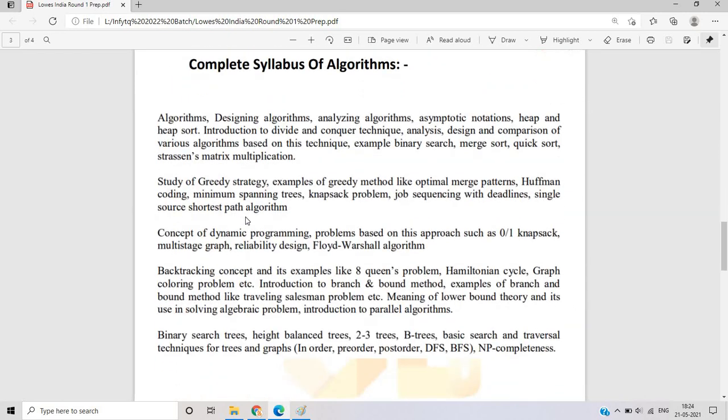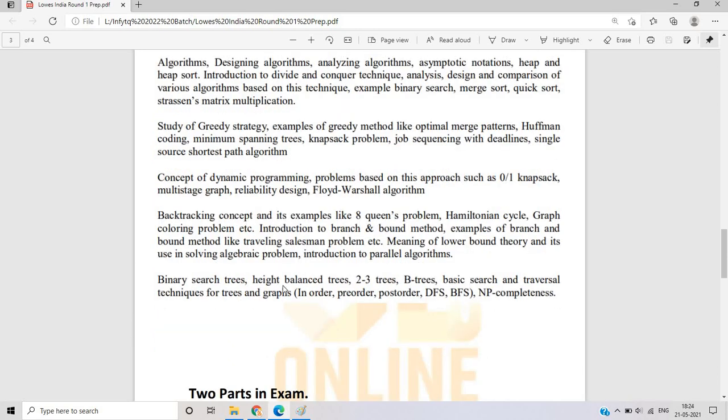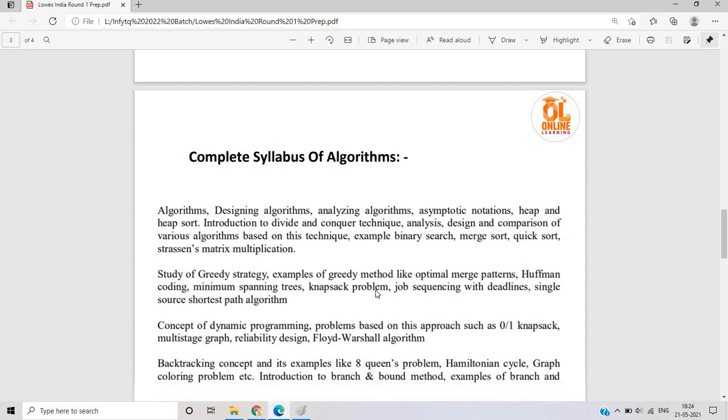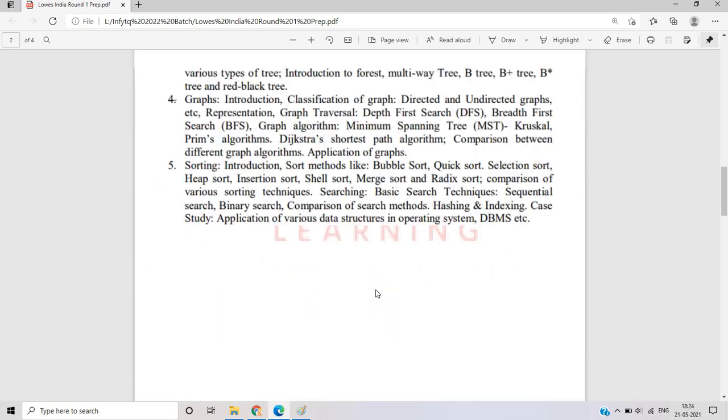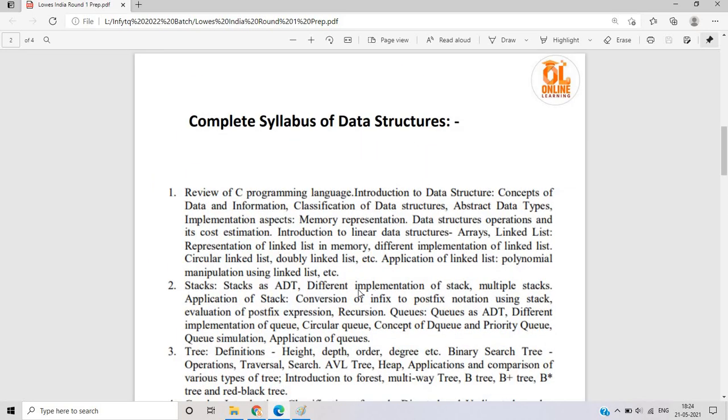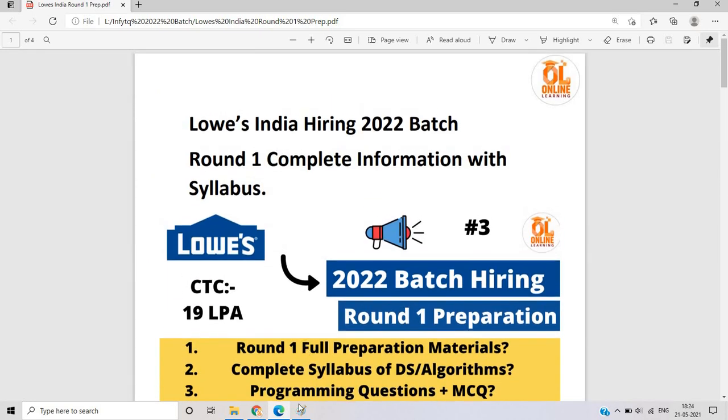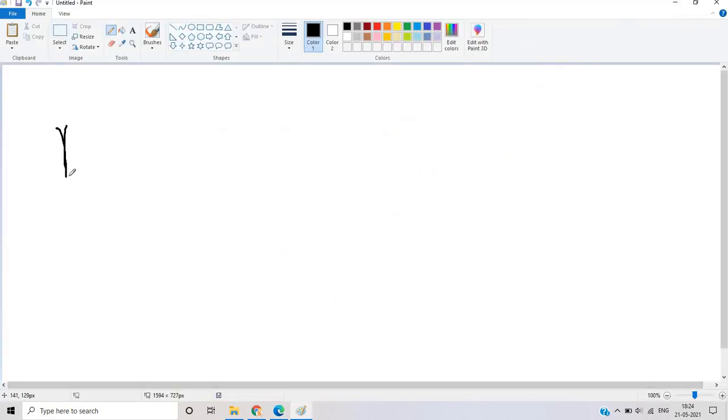Okay, if I talk about the algorithm section, what are some algorithm techniques that are used? Binary search, merge sort, quick sort, Strassen's matrix multiplication, greedy algorithm, dynamic programming like multi-stage graph, Floyd-Warshall algorithm, backtracking concepts like the 8 queens problem, Hamiltonian cycle, coloring problem, branch and bound method, binary search tree, height balanced tree. So these are the syllabus topics related to algorithms, and these are related to data structures.